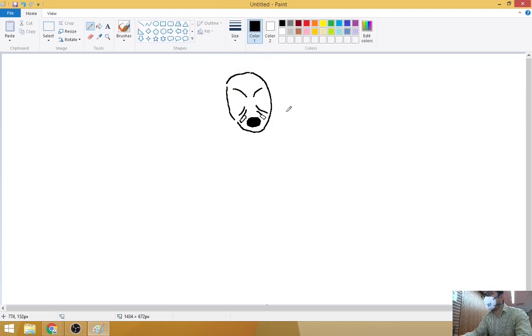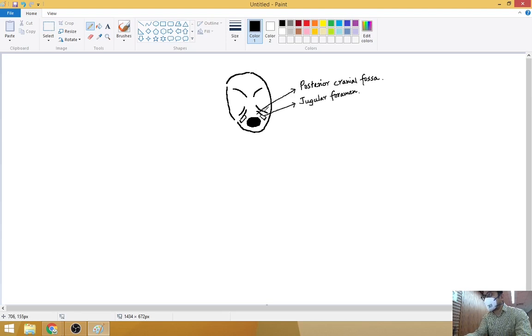This part is the posterior cranial fossa, and somewhere here is a foramen known as the jugular foramen.